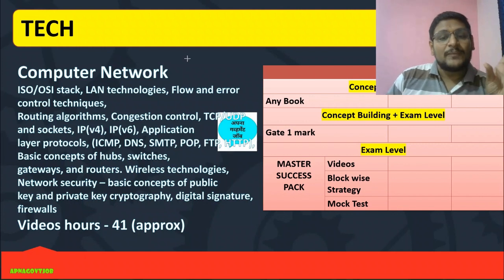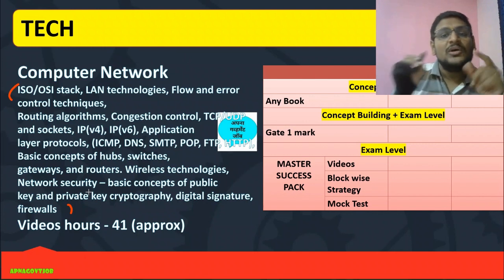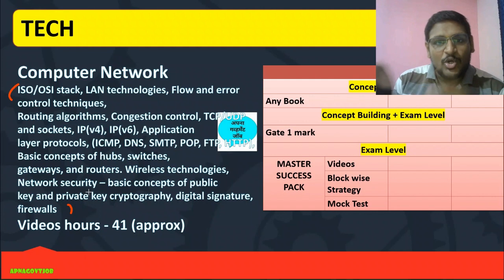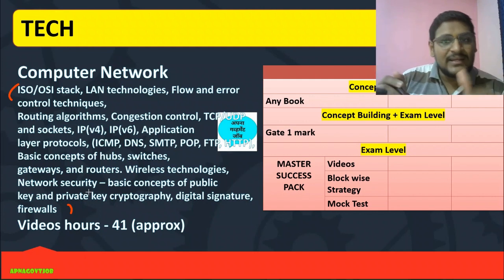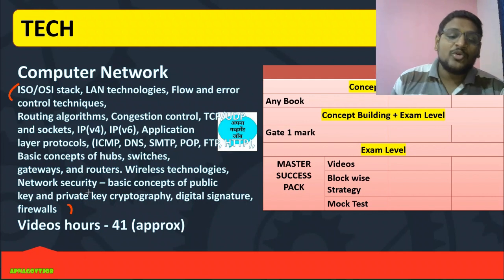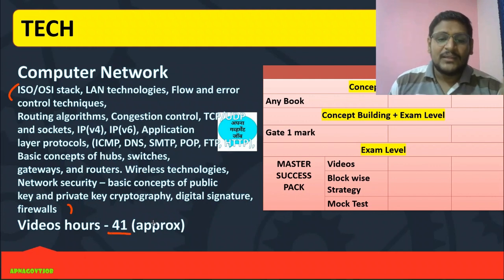So computer network, whatever syllabus they mentioned you already know, I just load it there, there is nothing new here. The main important thing is that now those who join the NIC video course, or those who want to join the NIC video course, you can get the details below. In our NIC video course, the approximate minimum content is 41 hours, and the maximum I guess will be 40 to 43, correct?